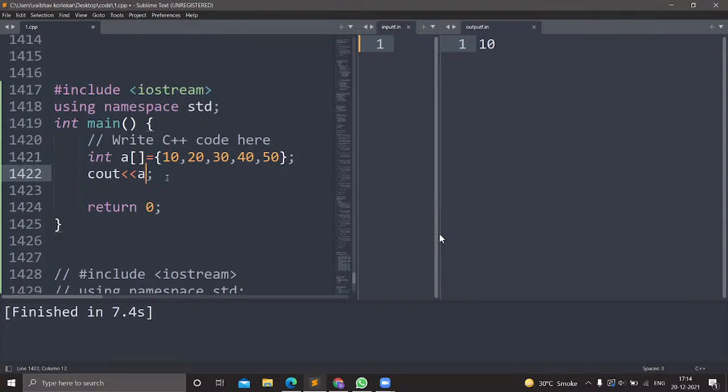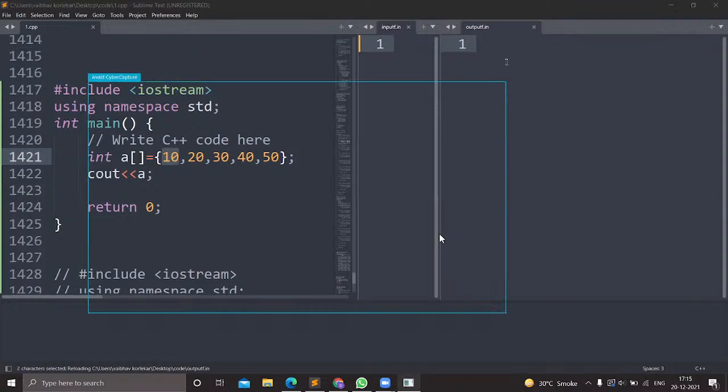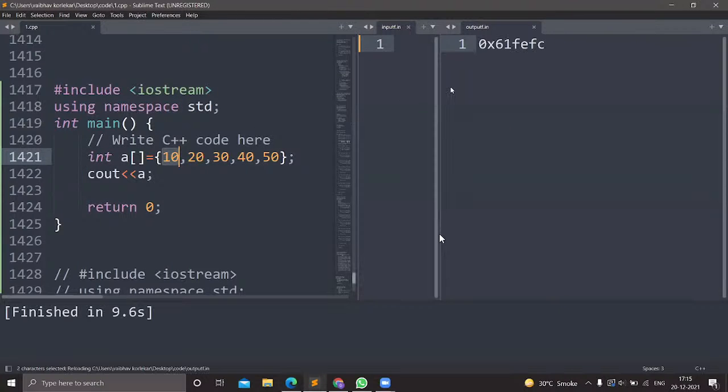If I print a, it will give the base address of the first element. But if I print *a, then it will print 10. *a means the value at the base address. So a will print the base address and *a will print the value at the base address.